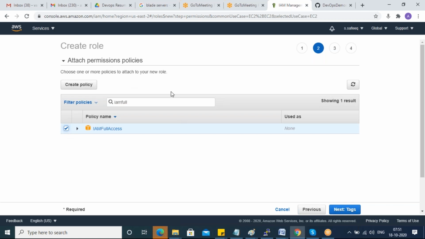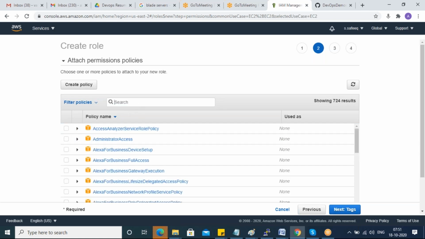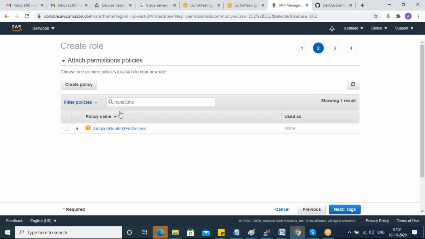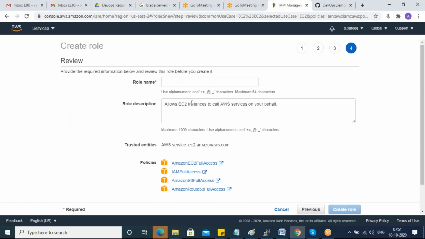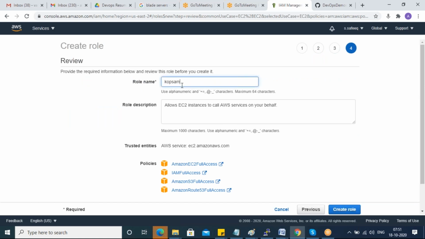Next, S3 full access, to store my kOps configuration. Next is Route 53, a DNS mechanism, guys. So 4 permissions I have given to my role.